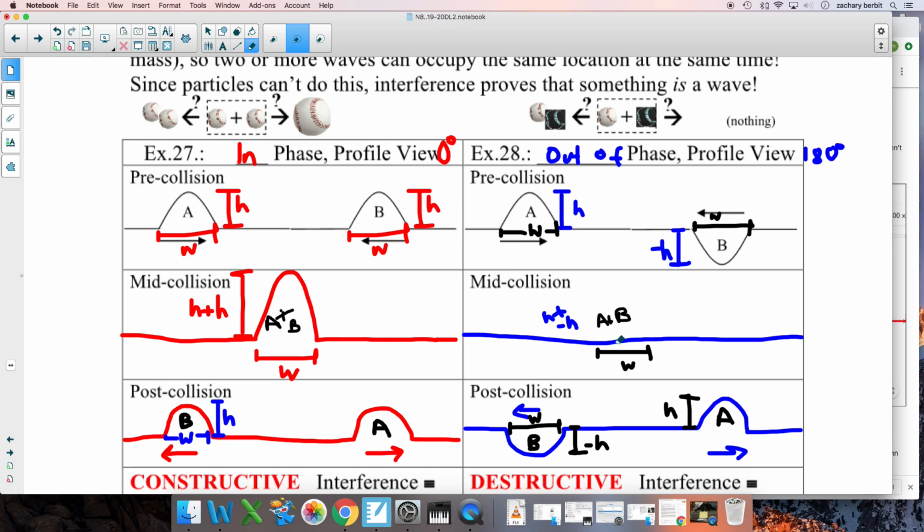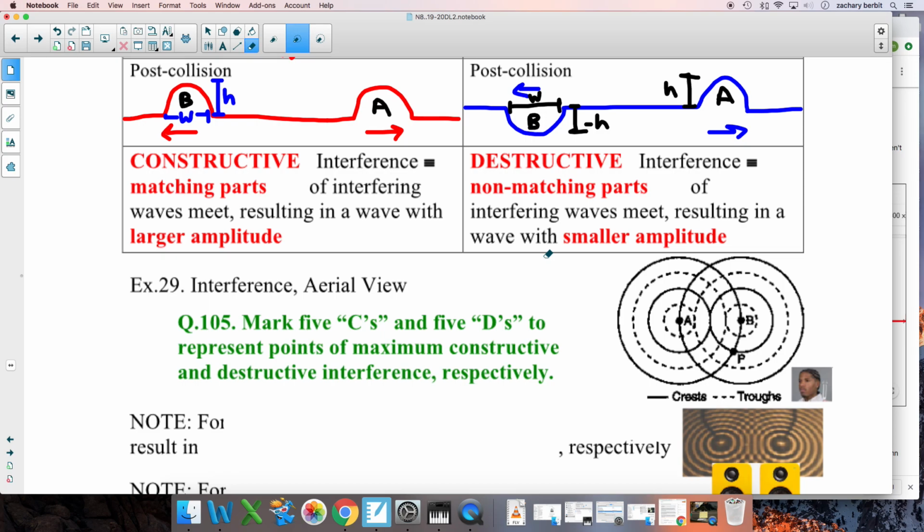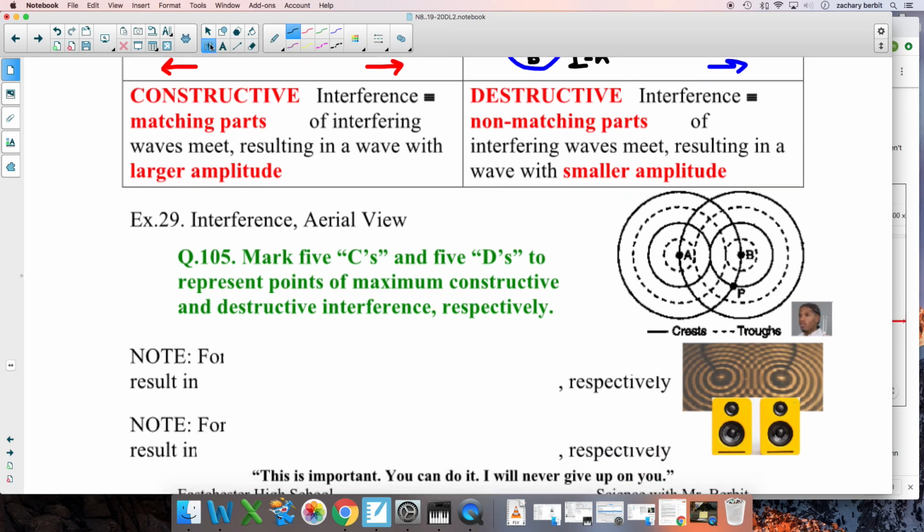Waves, you'd have nothing at all for a moment, but you just can't have them with baseballs. All right, quick view over here. This is a simple task. So you have to mark 5 C's and 5 D's. What do I mean by C's and D's?